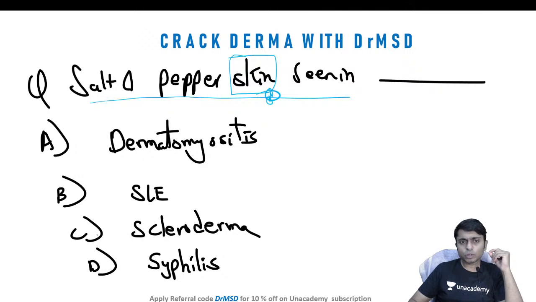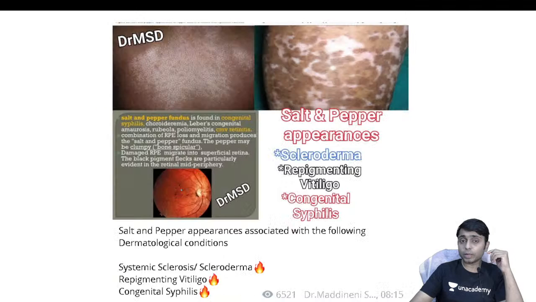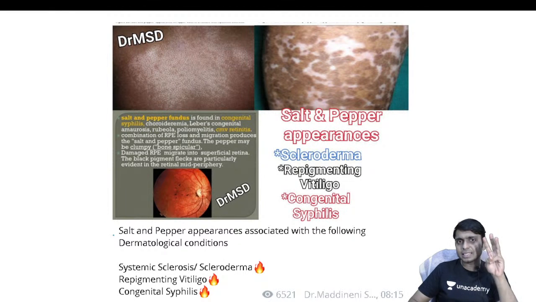I can see most of you have answered it as scleroderma. So very good, the answer is scleroderma. Please remember, there are 3 salt and peppers in dermatology which you should remember. The first one is, of course, the answer here, systemic sclerosis or scleroderma, where salt and pepper type of skin lesions will be there.